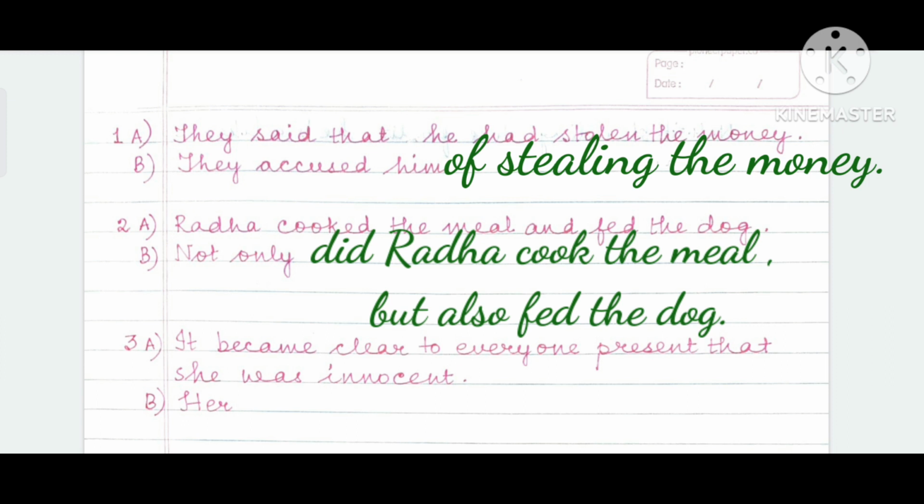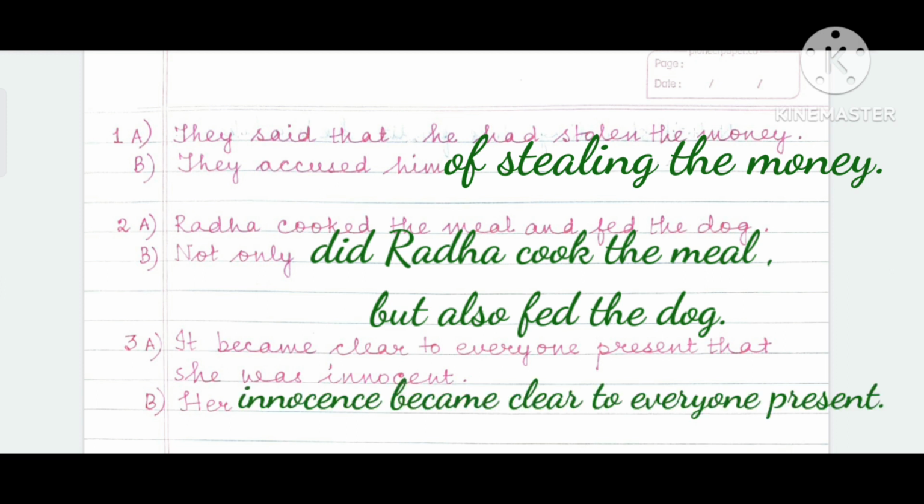It became clear to everyone present that she was innocent. Begin with "her." So how will you begin with her? In order to do so, you must change the part of speech. Innocent will become innocence. And how will you use that in the answer? Let's see. It became clear to everyone present that she was innocent. Her innocence became clear to everyone present.